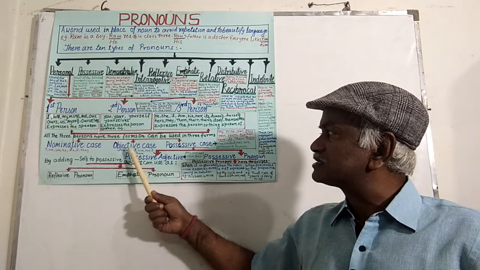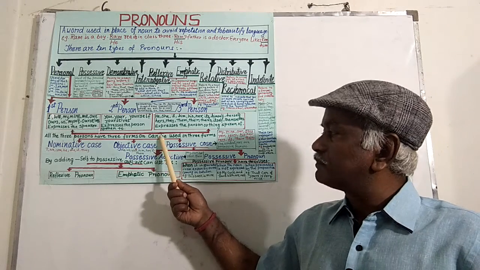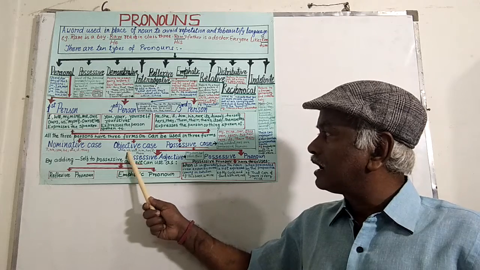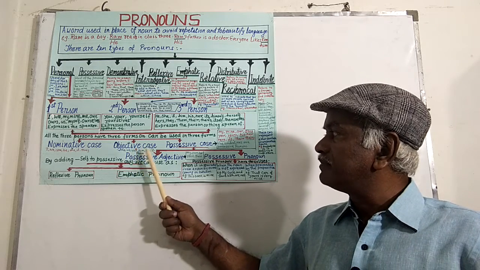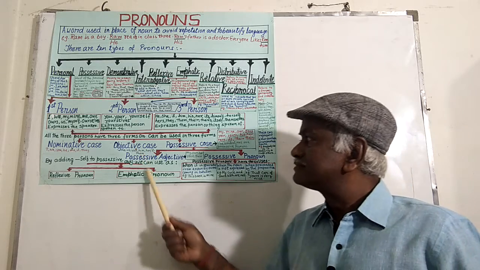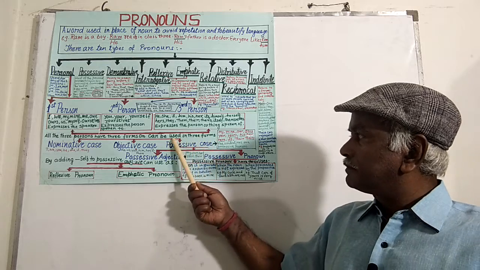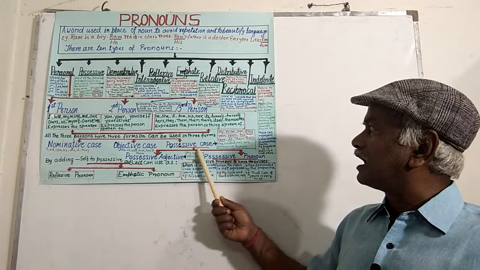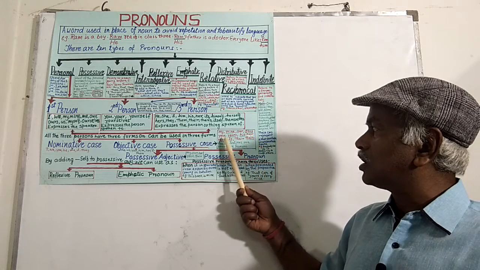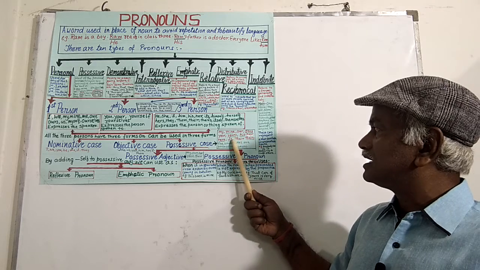The pronouns used in objective case are me, us, you, him, her, it, them. And the pronouns used in possessive case are my, mine, our, ours, your, yours, his, her, hers, its,